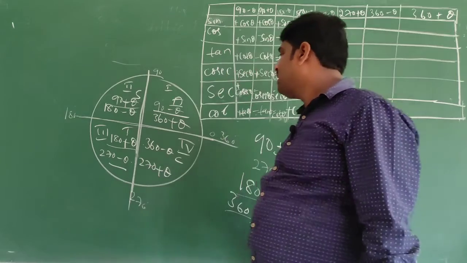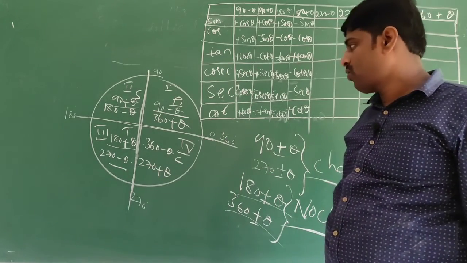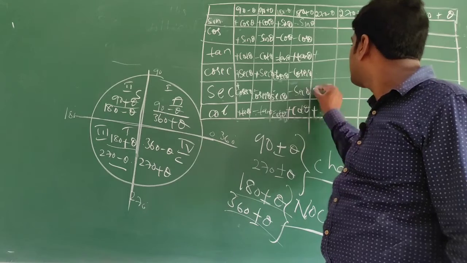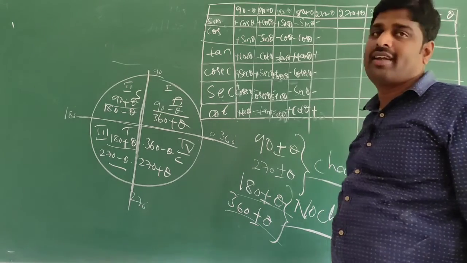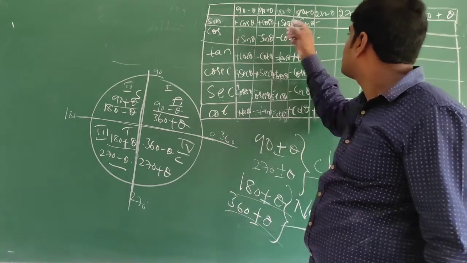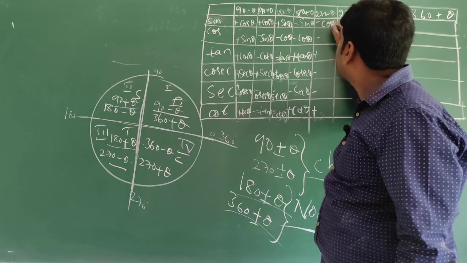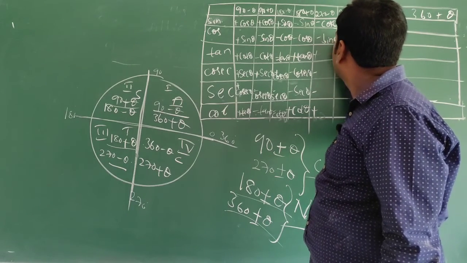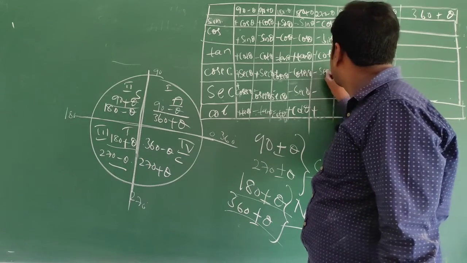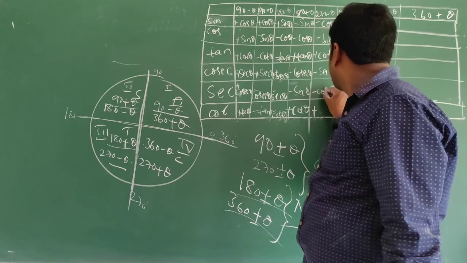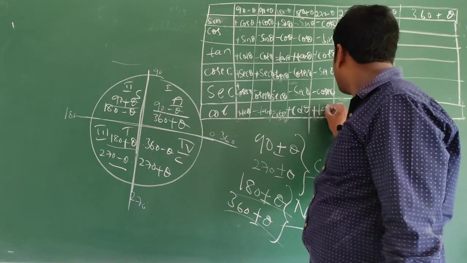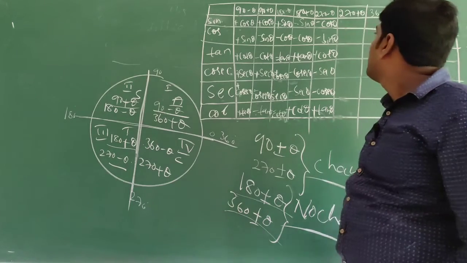Okay. Now come to 270 minus theta. 270 minus theta is present in the third quadrant. So tan and cot are positive, remaining are negative. That is 270 minus theta, change. Sine becomes cos, cos becomes sin, tan becomes cot theta, cosecant becomes secant theta, secant becomes cosecant theta, cot becomes tan theta.